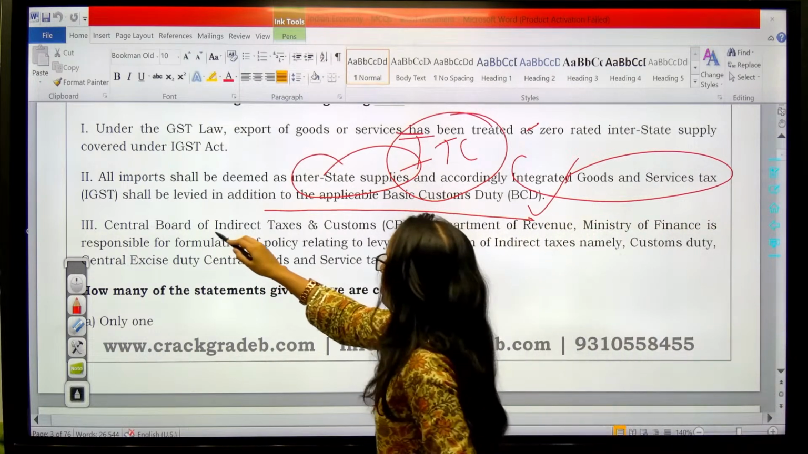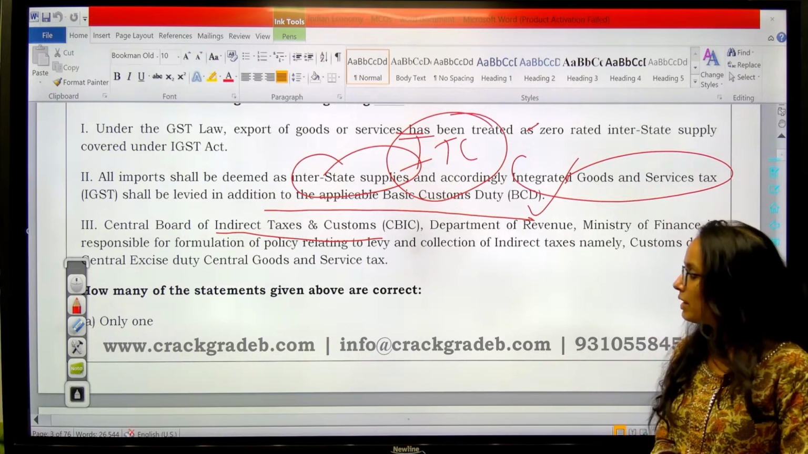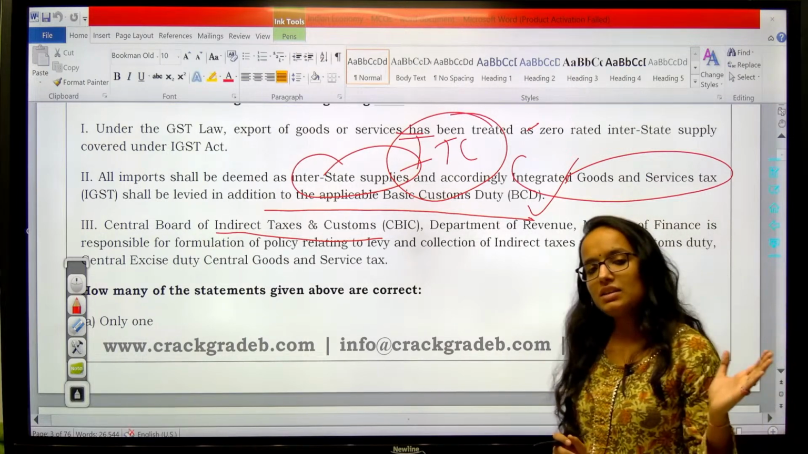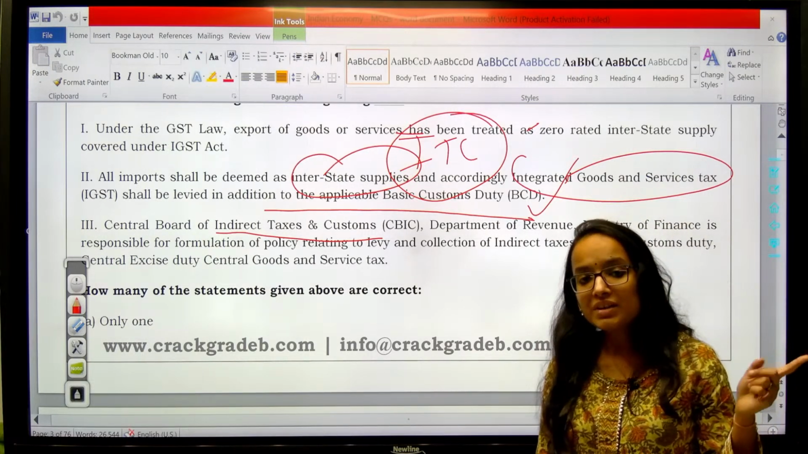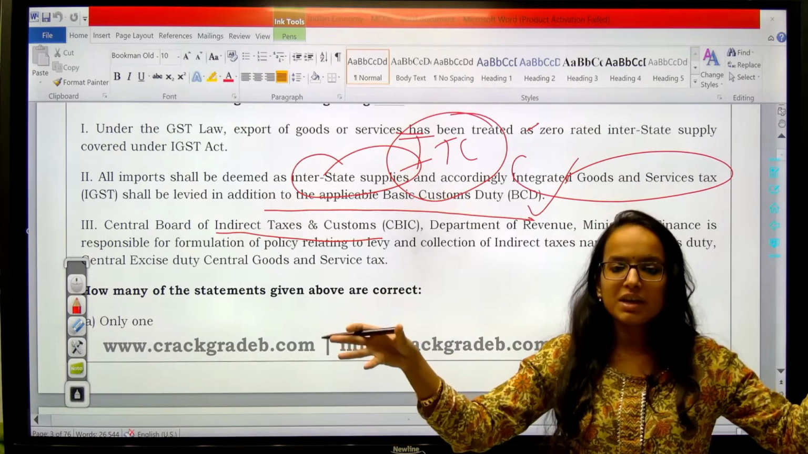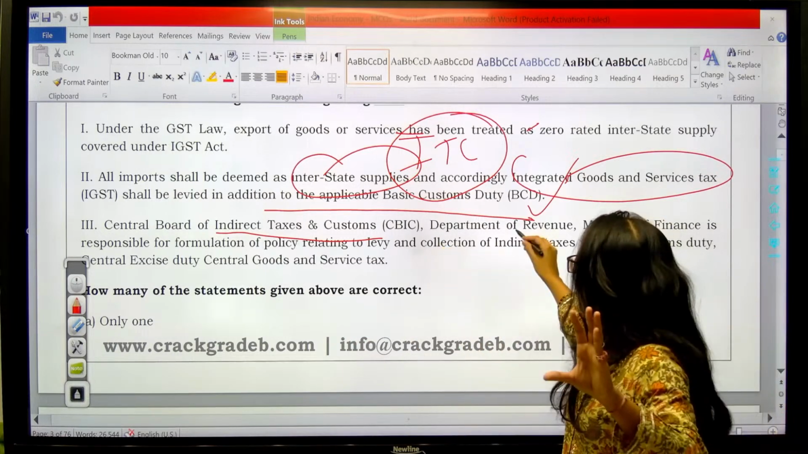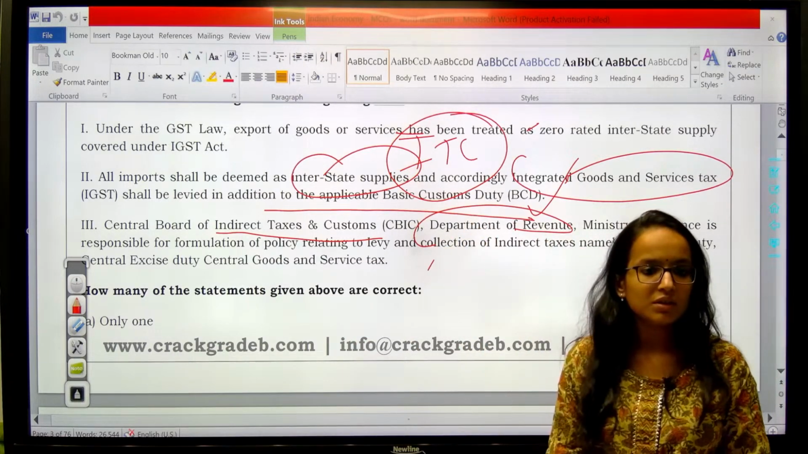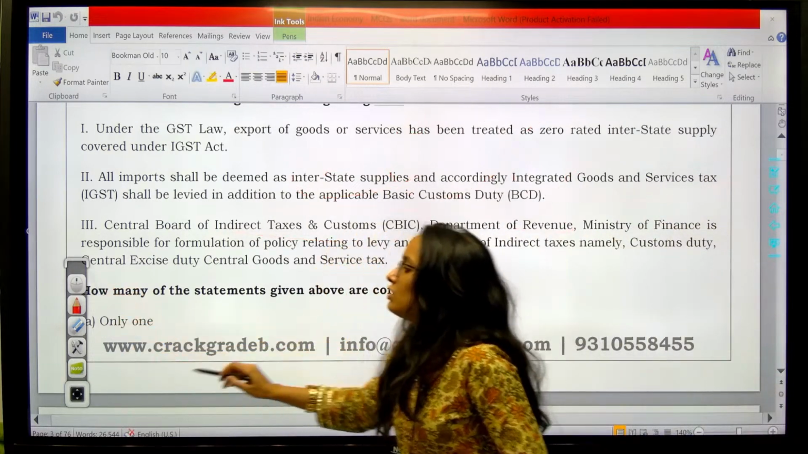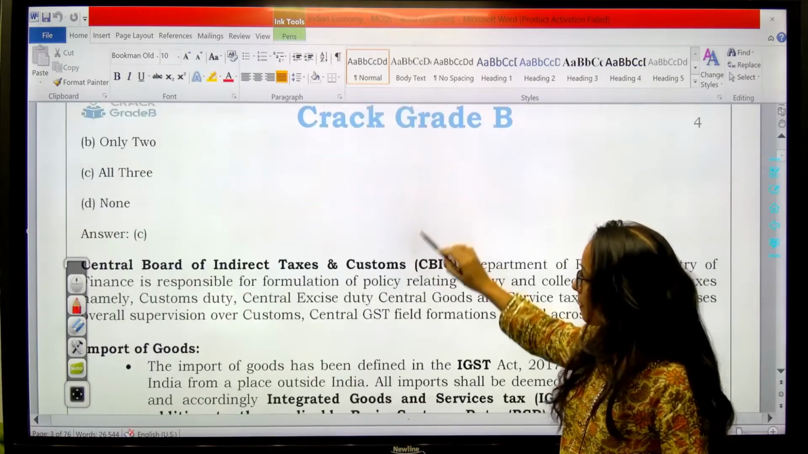Third statement, CBIC, as you all know, the Central Board of Indirect Taxes and Customs, is the nodal department for this matter, which formulates all these indirect taxes. And for direct taxation, you have the Central Board of Direct Taxes, CBDT, right? So you have these two boards: CBIC for indirect taxes, CBDT for direct taxes, under your Finance Ministry, Department of Revenue. You should remember these facts, okay? So all these are correct, hence your answer should be C, all three, right? C.